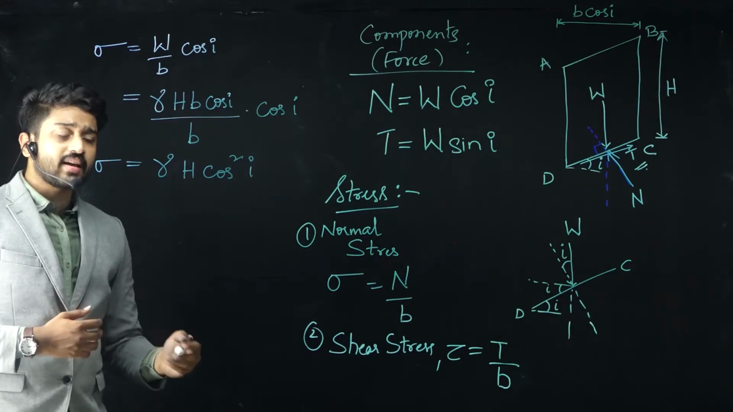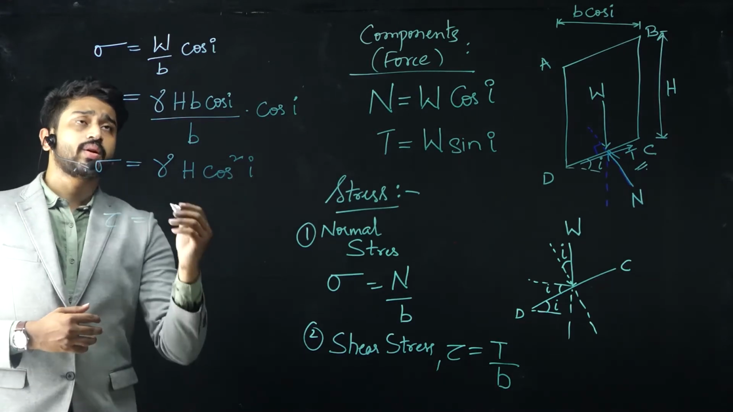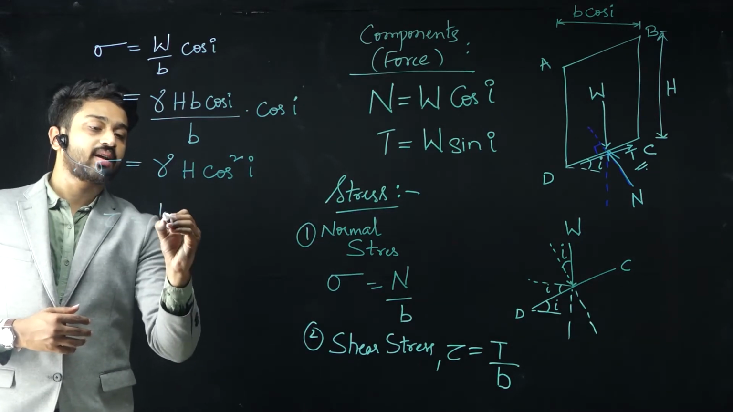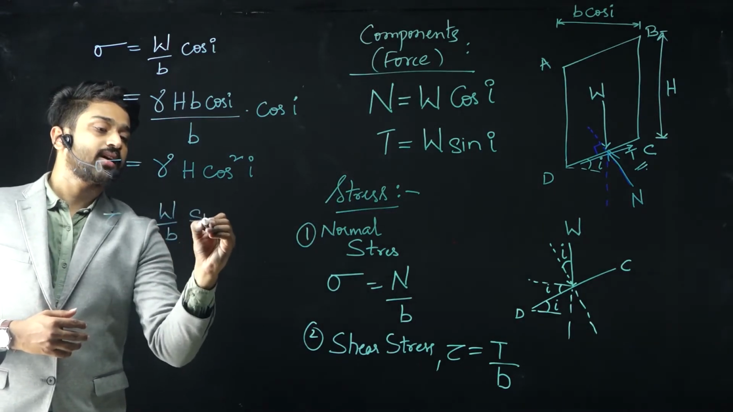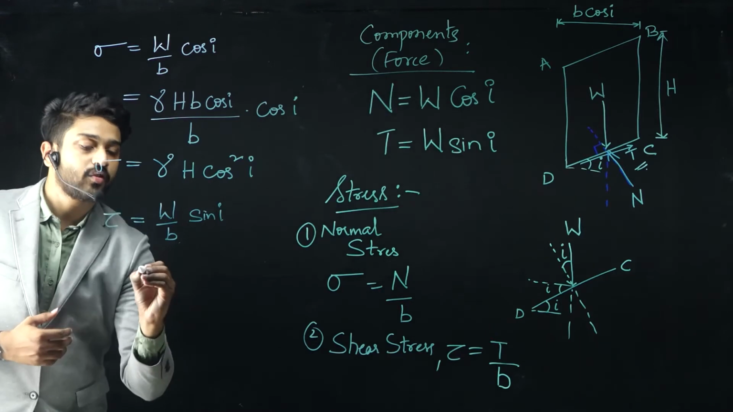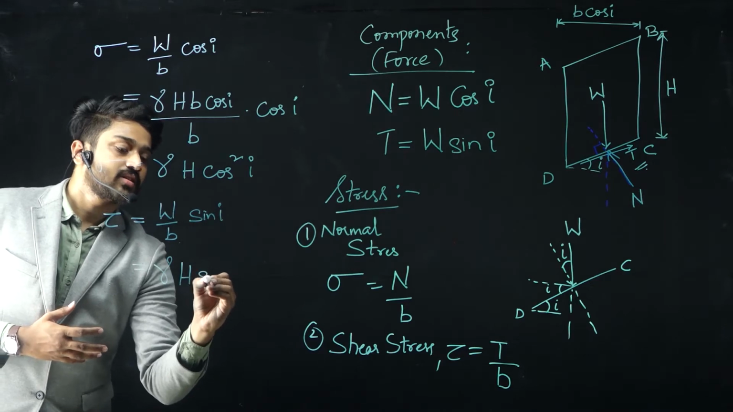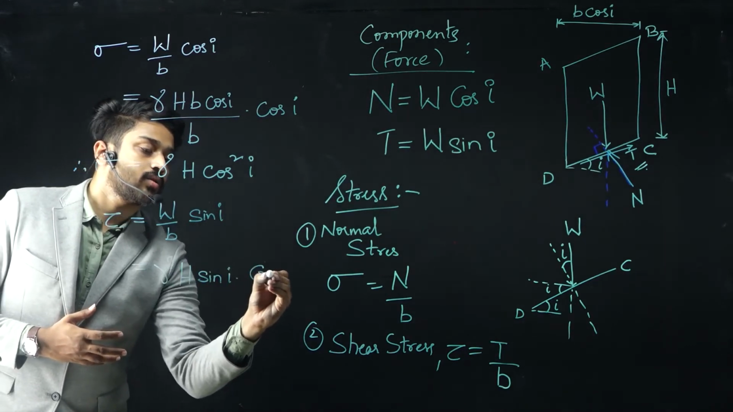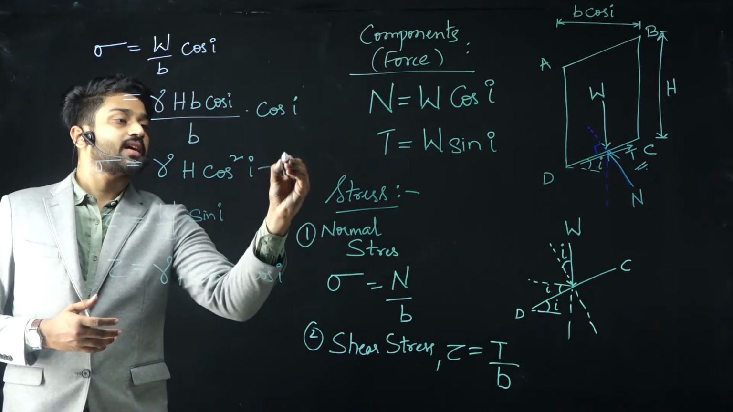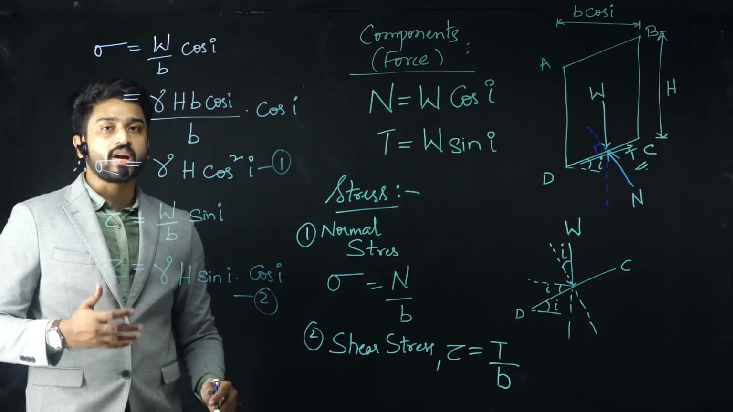Apart from that, I can write tau. Tau is the shear stress, so it is nothing but T by b. T is W sin I, so simplifying, I can write this as W by b sin I. Since W is gamma h b cos I, further simplifying, I can write this as gamma h into sin I into cos I. So this is sigma as well as tau. Let us denote this as equation 1 and this as equation 2 for more detailed understanding. Kindly make a note of this.